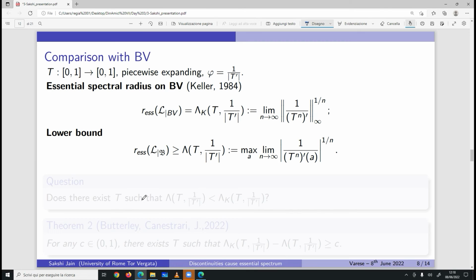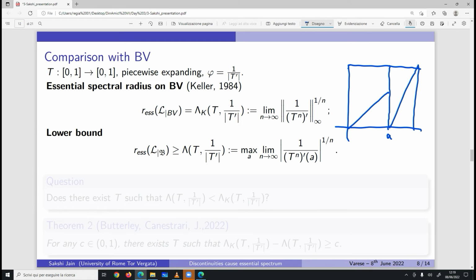This result is on the bounded variation space. The essential spectral radius in this case is given by this particular limit here, which is 1 over t n prime. So again, if this function is given, if this is the non-Markov function, the system that we are considering, then the essential spectral radius according to Keller in case of BV is exactly given by this quantity.